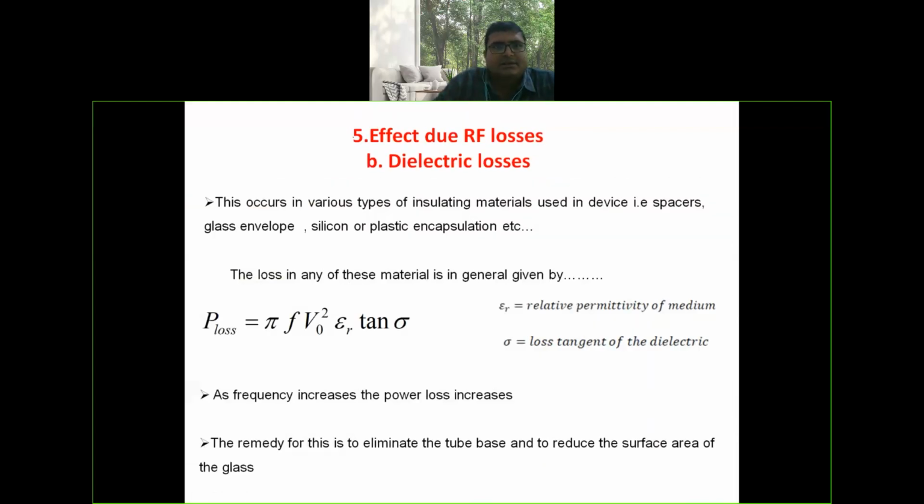The next is effect due to RF losses, B: dielectric losses. The loss in any material is given by the power loss equal to pi f v naught square epsilon r tan alpha. Here v naught is the supply voltage, epsilon r is the dielectric constant, the relative permittivity of the medium, and alpha is the loss tangent of the dielectric medium. As frequency increases, the power loss increases. The remedy for this is to eliminate the tube base and to reduce the surface area of the glass.